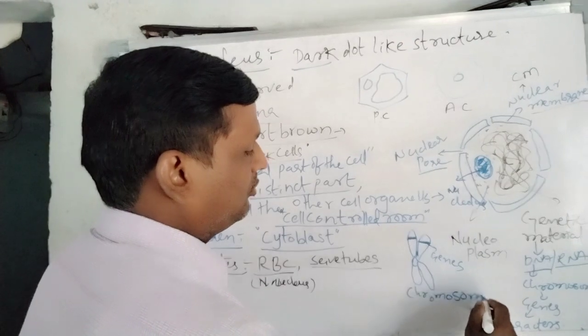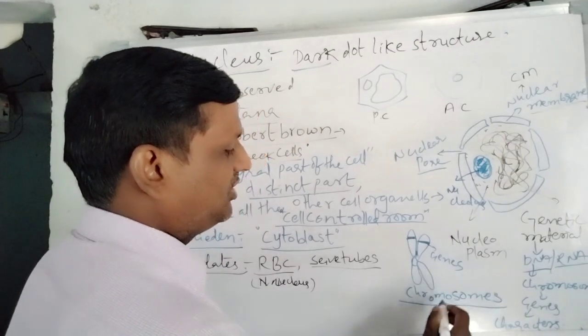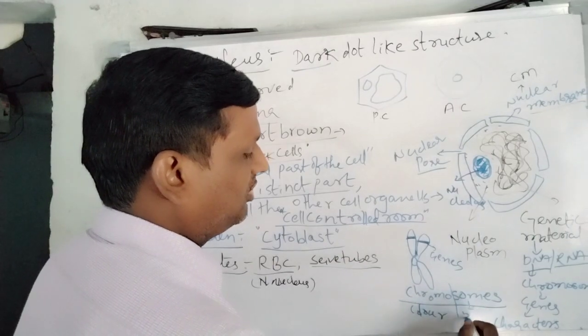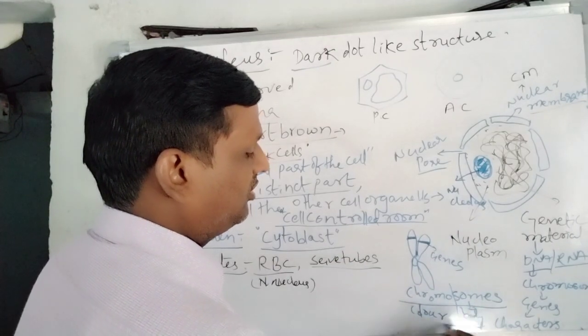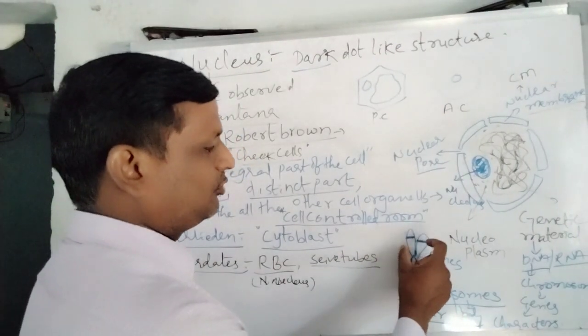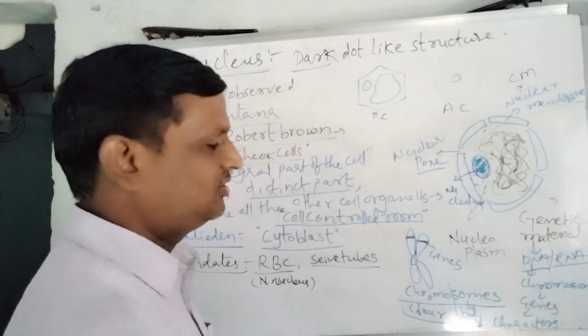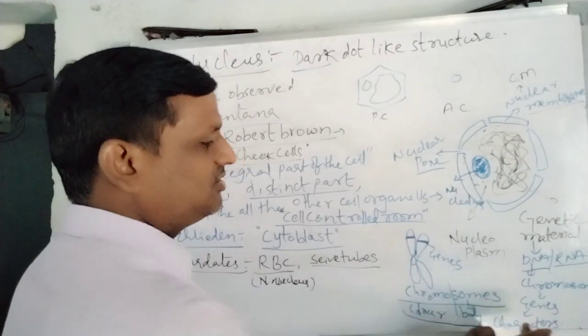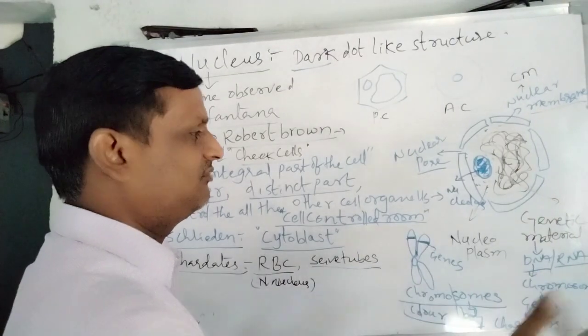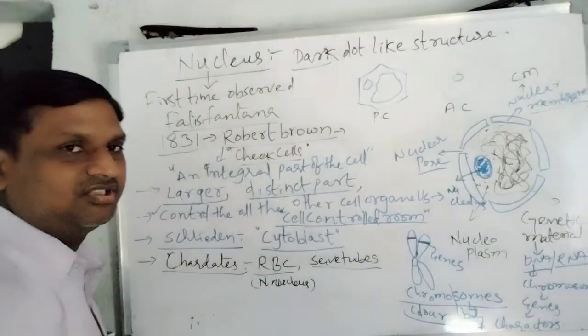Chromosomes: the meaning of the word is that chromo means color, soma means body. That is, there are some colored bodies in the nucleus. Those colored bodies are called chromosomes. These chromosomes carry some discrete units. These are called genes. Genes are responsible for the characters. So these characters can be transferred from one generation to another due to the genes.